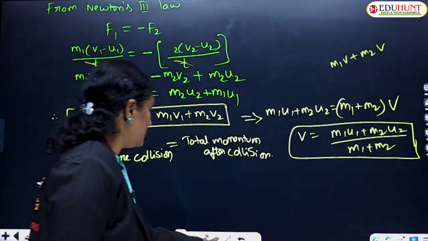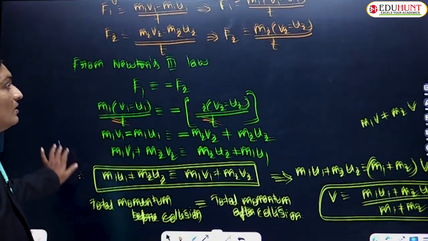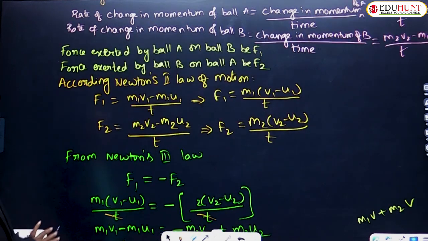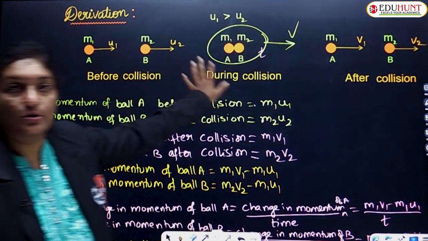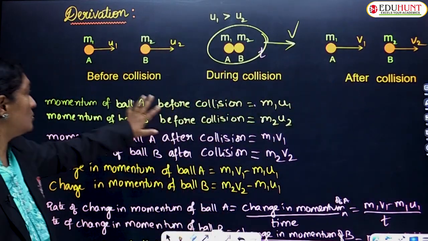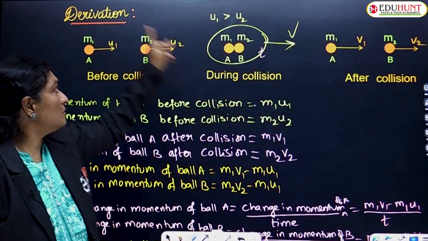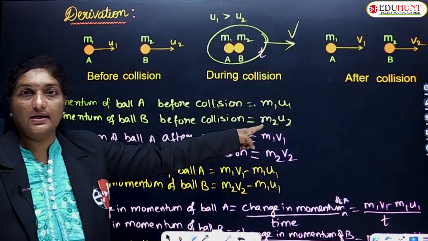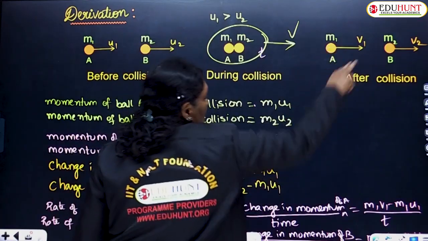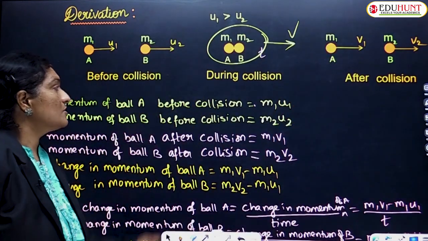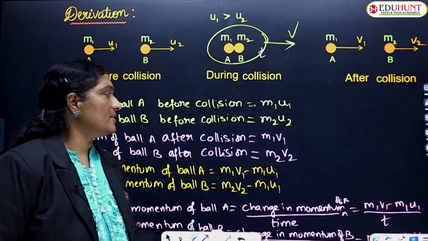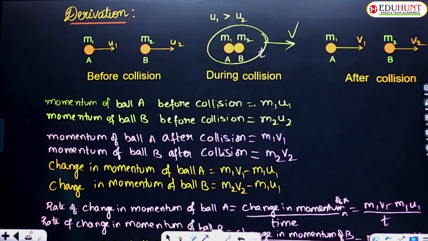So this is the derivation for the total momentum before collision, whereas the total momentum after collision. Okay, children? So hope you understood this. So we have considered two balls m1 and m2. Initial velocities u1 and u2. After collision the velocities have changed to v1 and v2. Before collision momentum was m1 u1. For the second ball, before collision momentum was m2 u2. After collision first ball momentum is m1 v1 and second ball momentum is m2 v2. So change in momentum of the first ball is found to be m1 v1 minus m1 u1, and second ball change in momentum is found to be m2 v2 minus m2 u2.